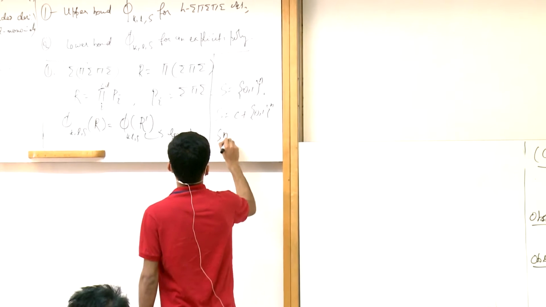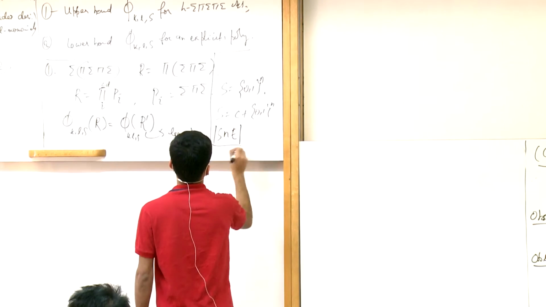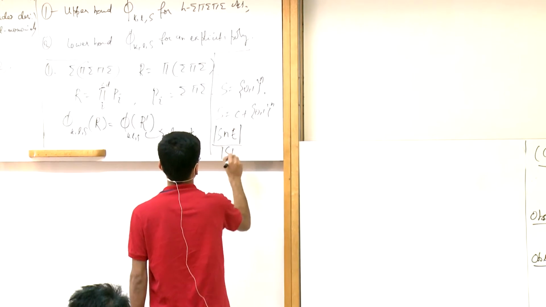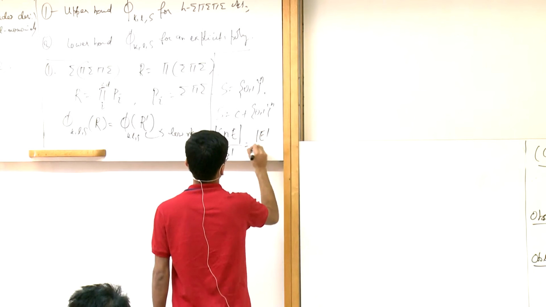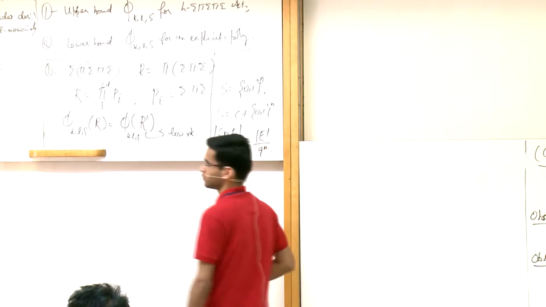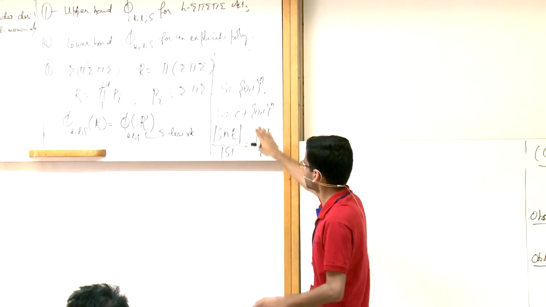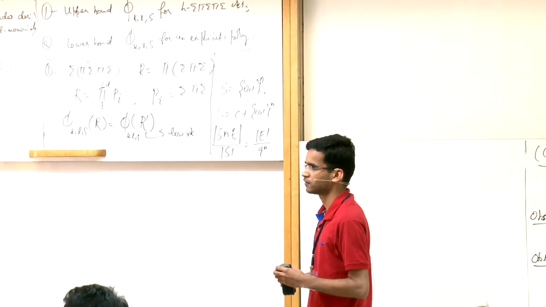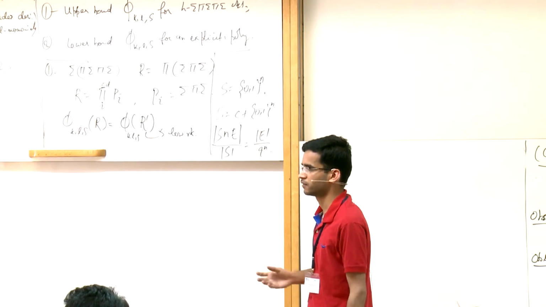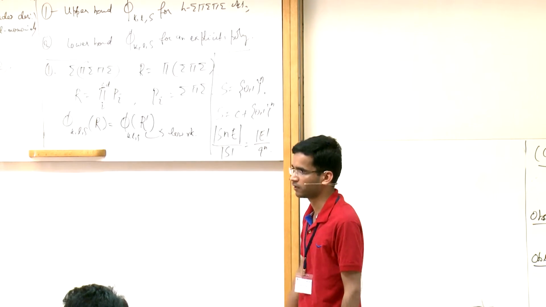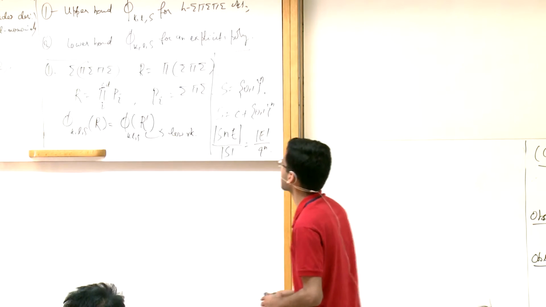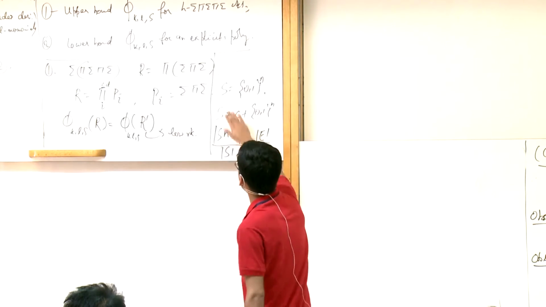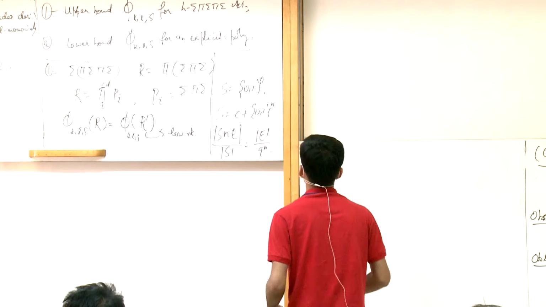So |S ∩ E| over |S| is equal to |E| over |F^n|. A random translate works with that expectation, so there exists one. So let's pick one. Now if we pick S to be this.